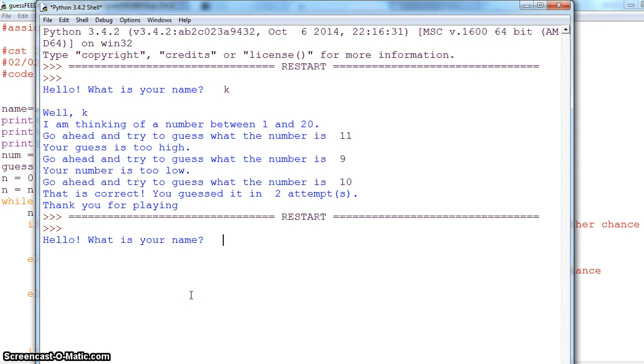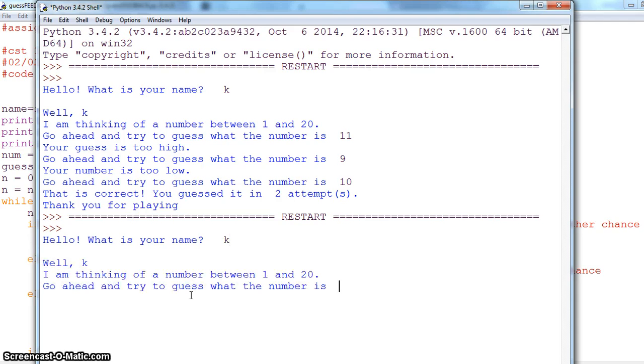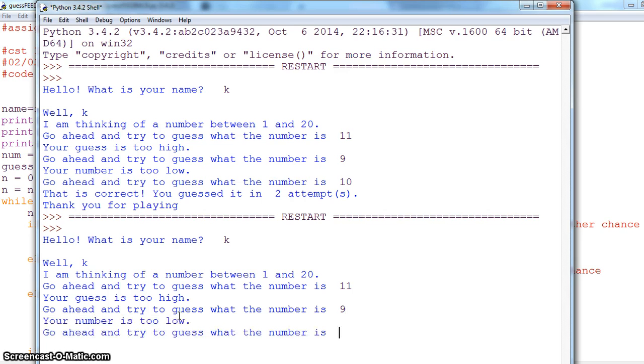Okay, so it asks me my name. Let's give just K. It says it's thinking of a number between 1 and 20. Go ahead and try. I will give one number bigger. Your guess is high, so it's working correctly. The next guess is 9. It's working correctly. The next guess is 10. Your 3 guesses are up. The number was 10. Thank you.